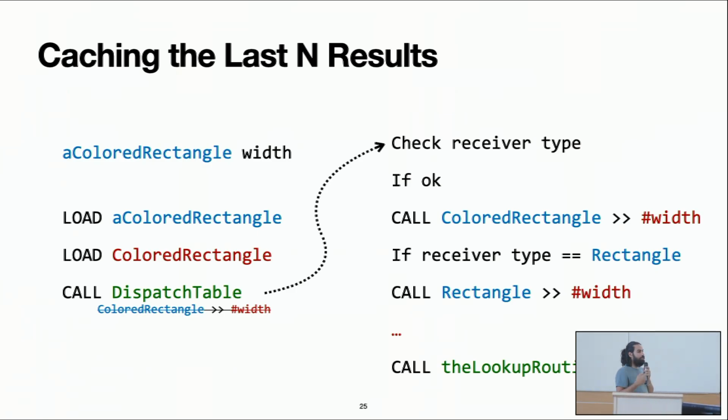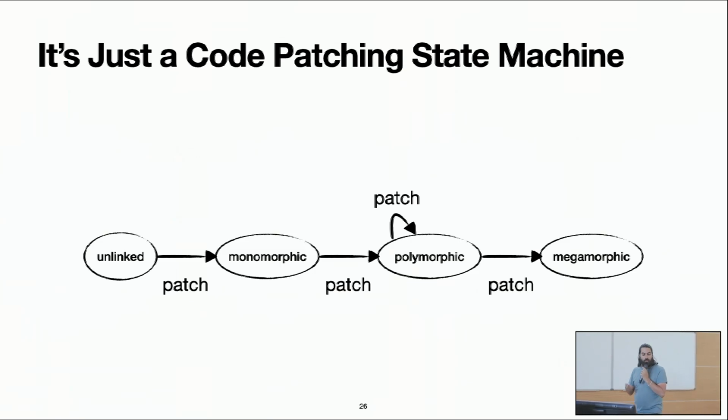Yes, and eventually, if none of the types match, we will call the lookup routine that may manage the case the send site does not understand. That is the slower case, and okay. But the fact is, the common cases are managed in this way. So at the end, this is just a code patching state machine.